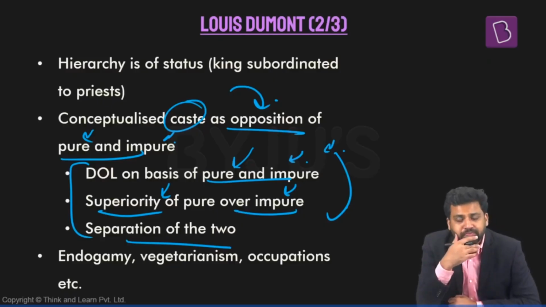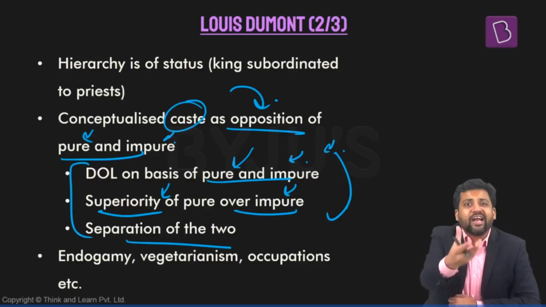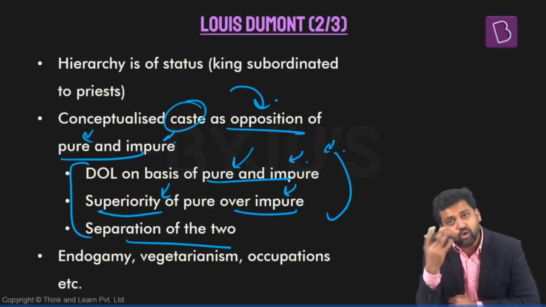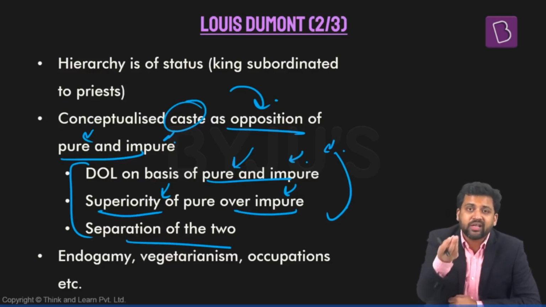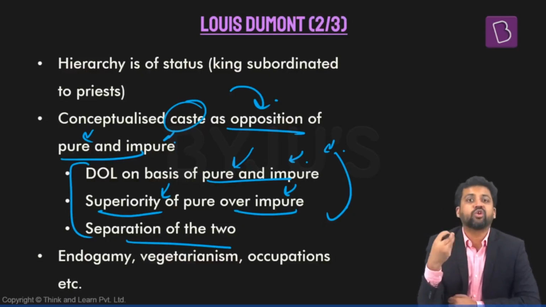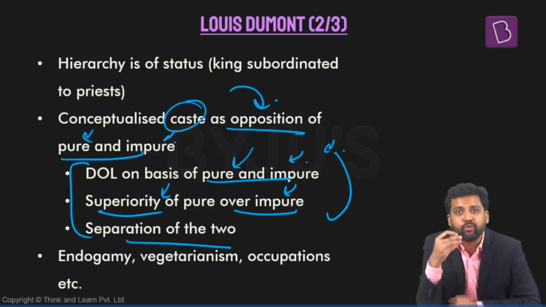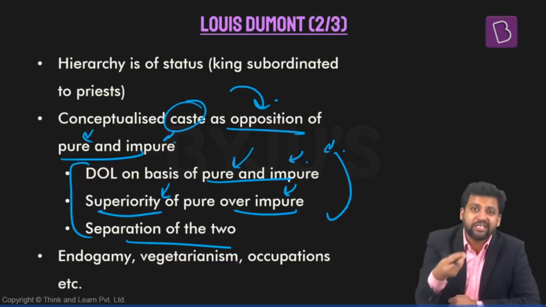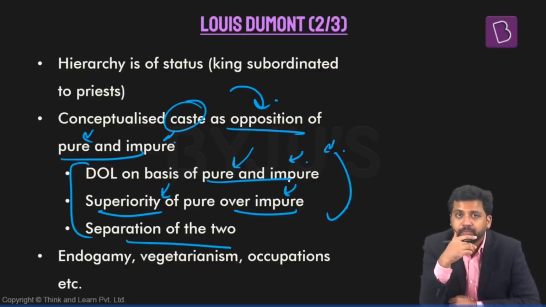Not just occupations, different kinds of food practices. They're also considered pure, impure. Certain kinds of food are considered to be pure. For example, food cooked in ghee. Consumption of meat is considered impure. Consumption of liquor will be considered impure. Vegetarianism will be considered to be pure.